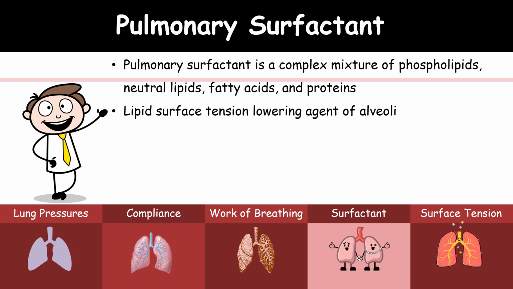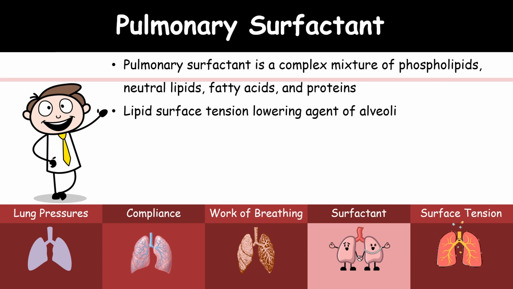The main function of the surfactant is to decrease the surface tension of the alveoli. The alveoli might be having more surface tension. Without the surfactant, with the increased surface tension, the alveoli may collapse.